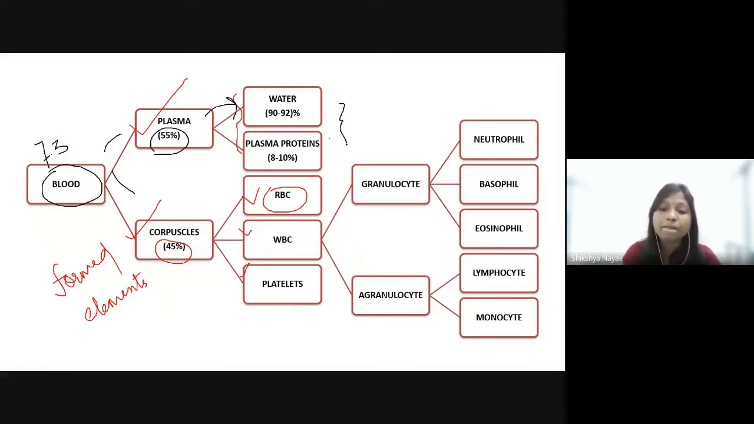Other than water and proteins, there are also minerals, glucose and cholesterol. Glucose is the main blood sugar. The normal range of glucose is 80 to 120 milligrams per 100 ml of blood. If the number increases above this range, the condition is known as hyperglycemia. And if it decreases below the normal range, the condition is known as hypoglycemia.